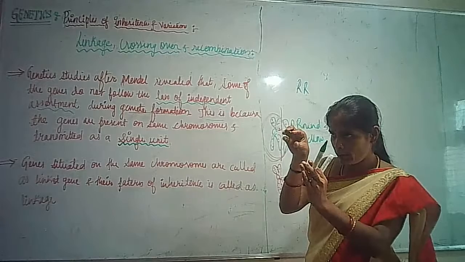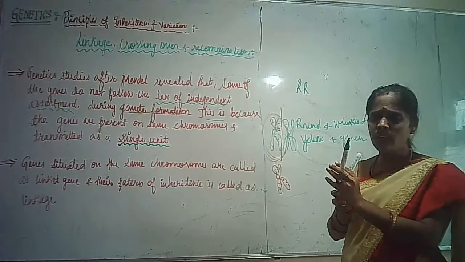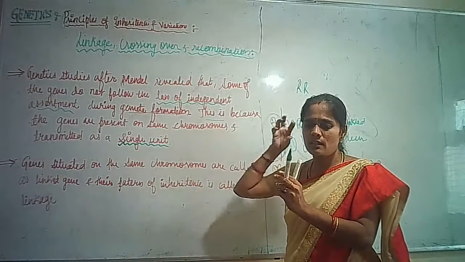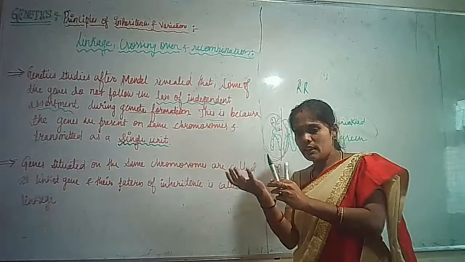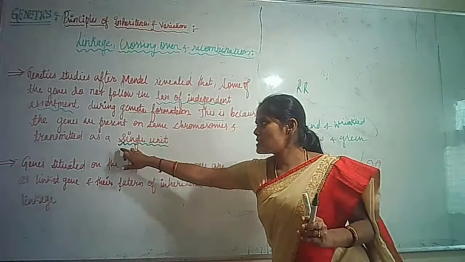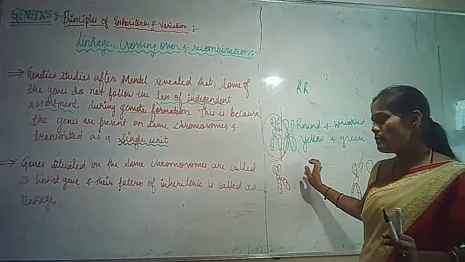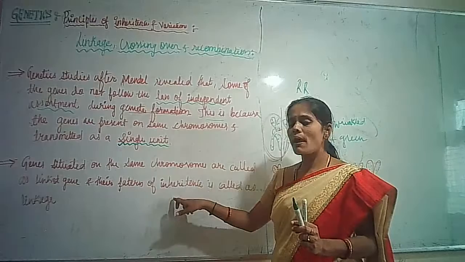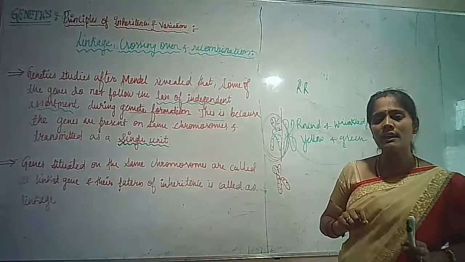Similarly, among the pair of genes, only one gene is transferred into the gamete. But in some conditions, all the genes of one character are present on the same chromosome and are transferred to the next generation as a single unit. So genes which are situated on the same chromosome are called linked genes, and their pattern of inheritance is called linkage. What exactly is linkage?